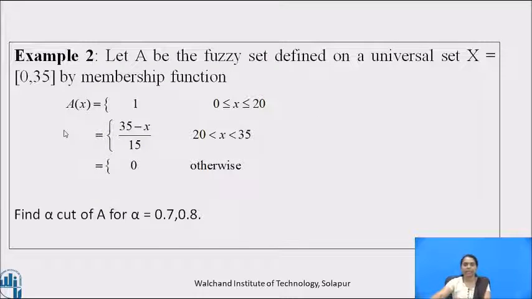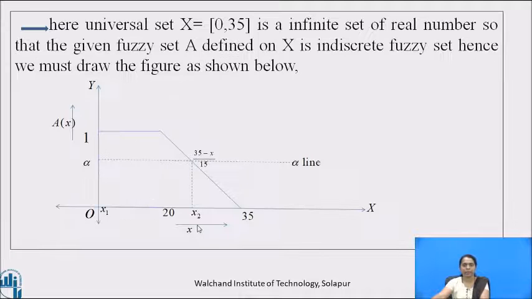Now on the same line, let us calculate example number 2. Let A be the fuzzy set defined on a universal set capital X equal to closed interval 0 35. By membership function, A of x is equal to 1 in between 0 to 20. It is equal to 35 minus x upon 15 in between 20 to 35, and it is equal to 0 otherwise. Find alpha cut of A for alpha equal to 0.7 and 0.8.